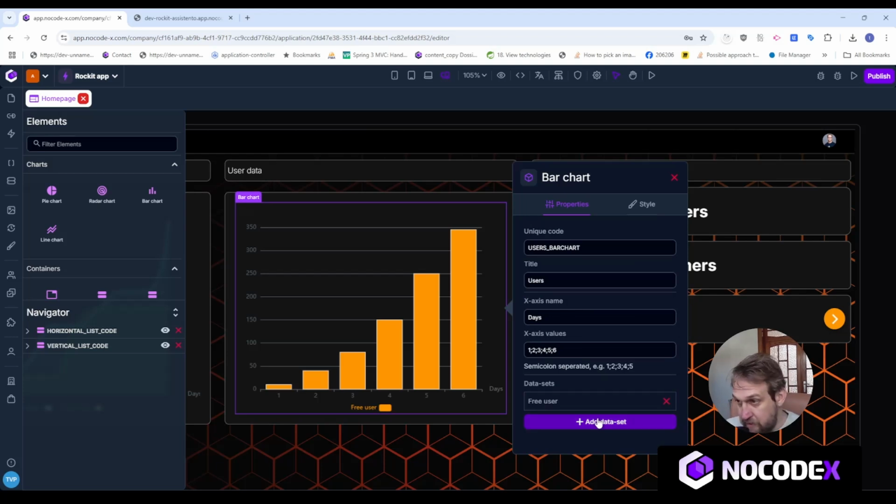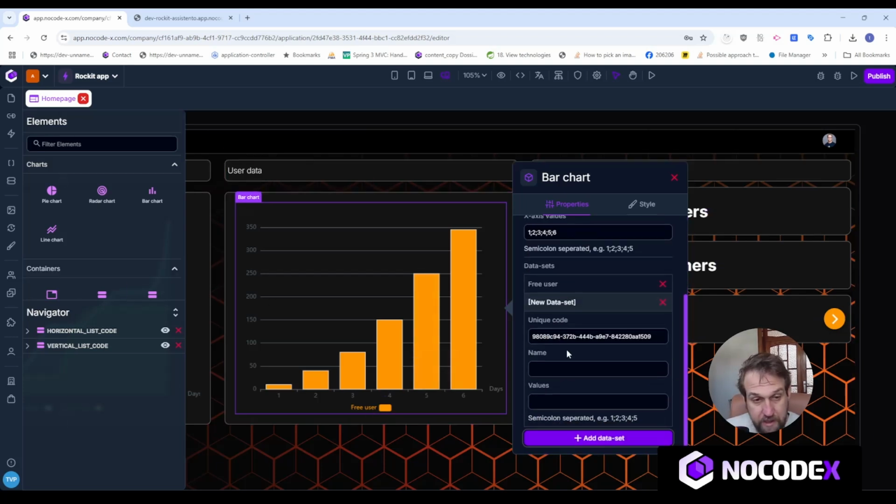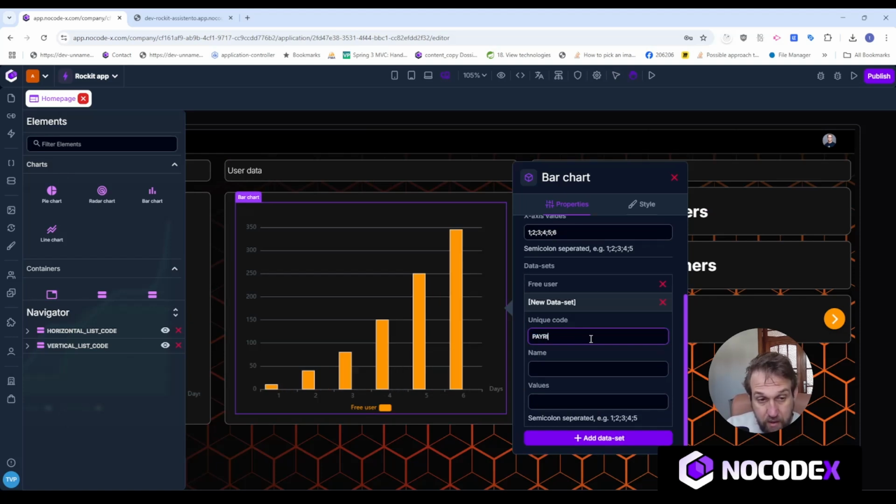And I can add another data set, for example. Now the second data set that I add is paying users. I'll call it paying users, and then I can add another set of values. So let's just be optimistic right here, and let's say that we have more paying users than we had in the first day, and then we grow a little bit, not that much, and we grow a little bit more, and then we grow some more, up until 80 paying users.